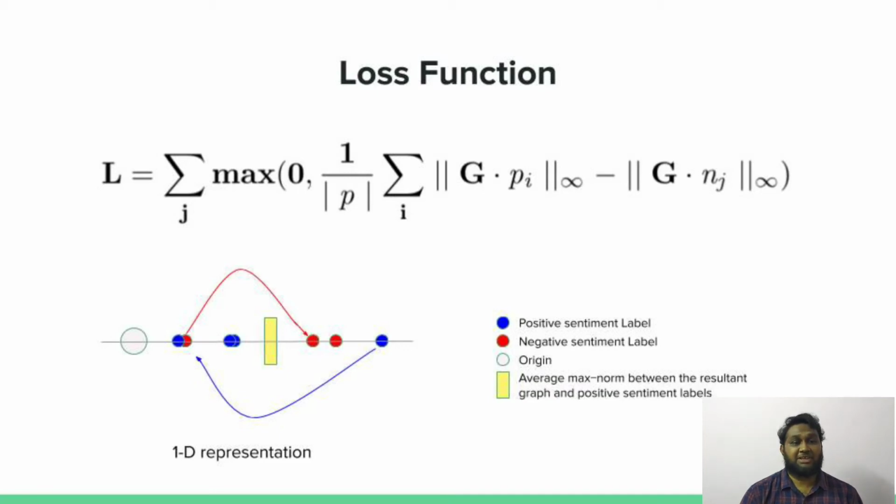The matrix P in the shown equation contains the word embeddings of positive sentiment labels. Similarly, the matrix N contains word embeddings of negative sentiment labels. While training, we have provided an extracted feature vector from ResNet 152 for each advertisement image as an input to the model. After graph computation, matrix G is provided as a response by the model, and the same is plugged into the loss function to train the model end to end.